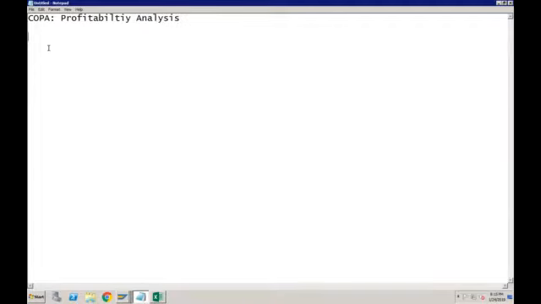So in ECC, there were two types of COPA reporting. There were two types of COPA. One is account based, and second is costing based. Can you tell me what is the difference between the two? What do you mean by account based and what do you mean by costing based COPA?